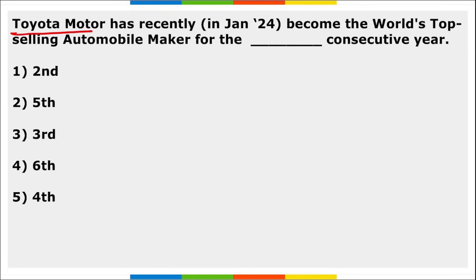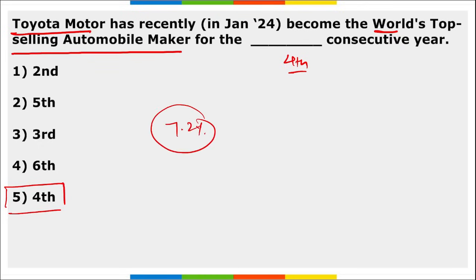Next, Toyota Motors has recently become the world's top selling automobile maker for 4th consecutive year. I repeat, for the 4th consecutive year, Toyota Motors became the world's top selling automobile maker, correct, for the 4th consecutive year. And this was a 7.2% increase was by the robust overseas sales totaling around 8.9 million units globally.